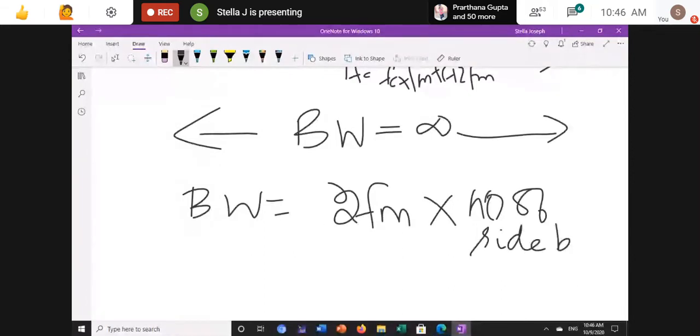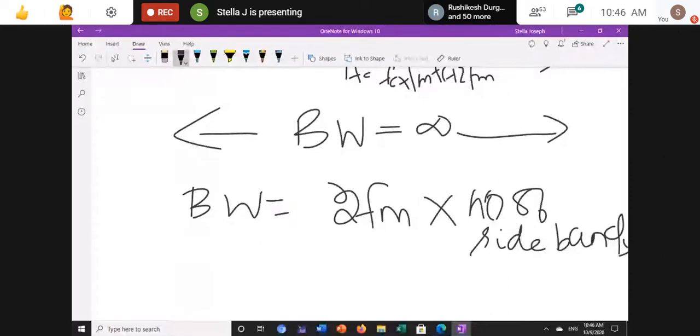This is also one formula. For an FM wave they use 2FM, which we studied in amplitude modulation, where the signal has an upper sideband and a lower sideband, and from F2 minus F1 we get 2FM.